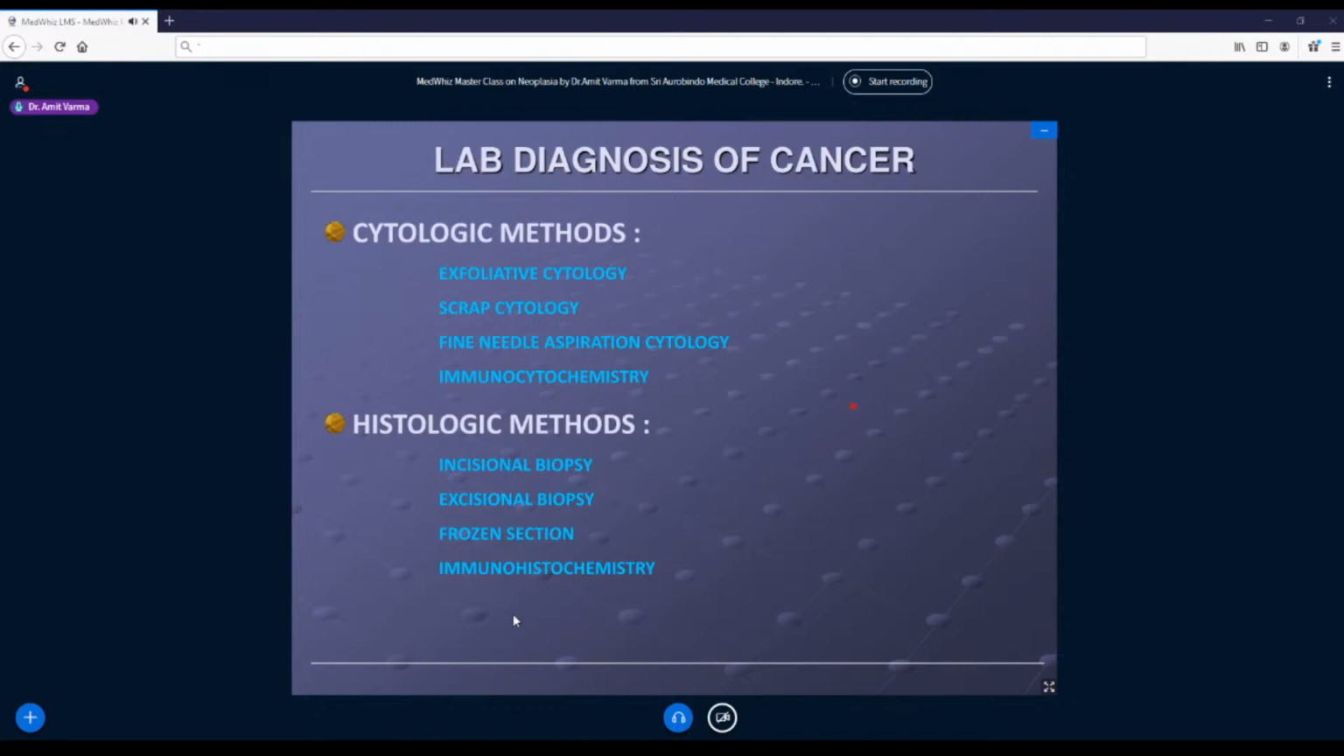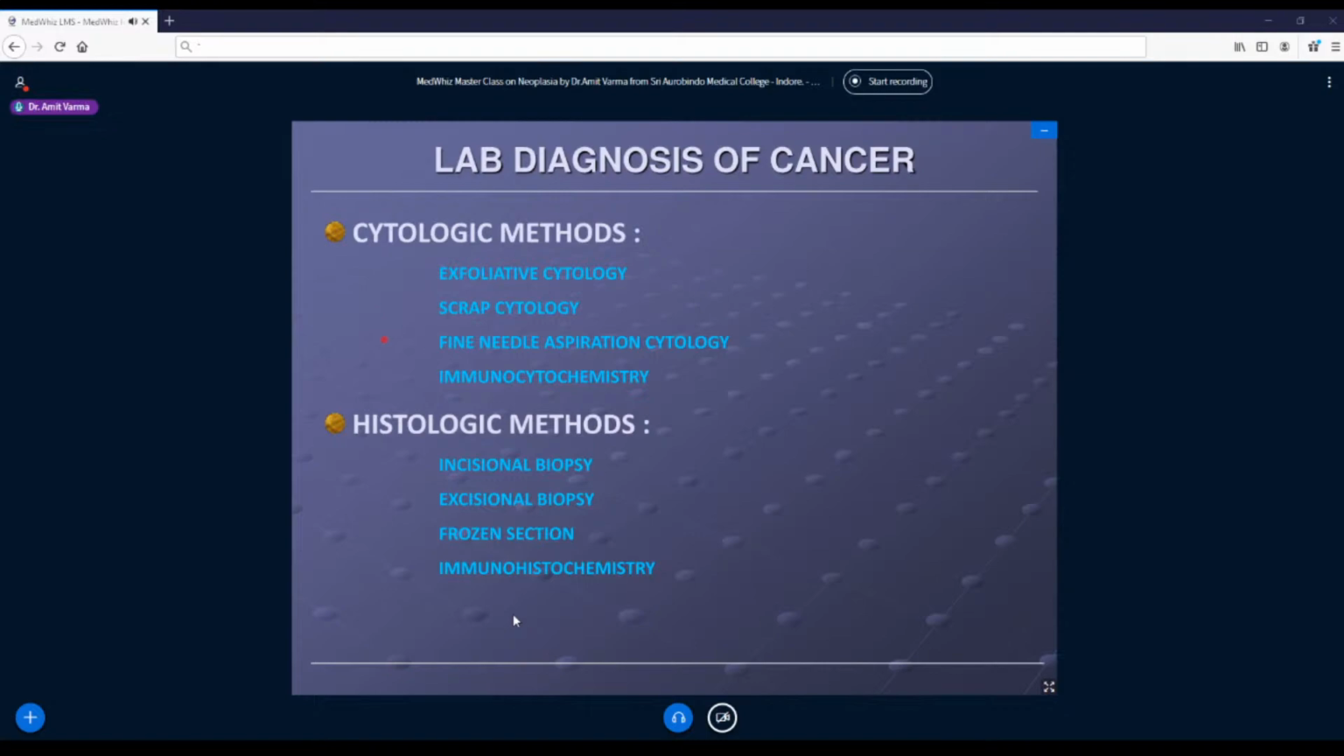Why? Because if I diagnose a tumor at an early stage, definitely I can offer cure to the patient. But if I diagnose some tumor in stage 3 or stage 4, what will happen? It will not be in a curable stage, it will be in a treatable stage. So let us see how we go about that. The first method is cytologic methods.